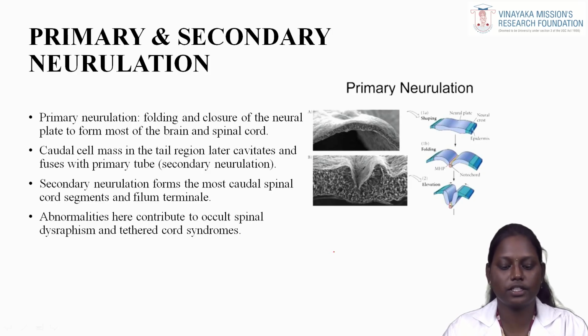This secondary neurulation forms the most caudal spinal cord segments and the filum terminale. Filum terminale is the last part of the spinal cord. Closure of the caudal pore leads to abnormalities like spina bifida occulta, meningocele, myelomeningocele and tethered cord syndrome.